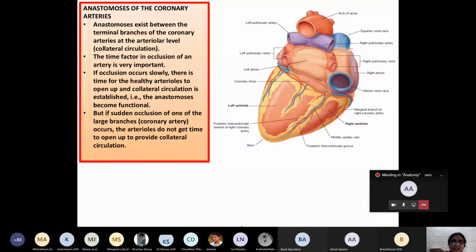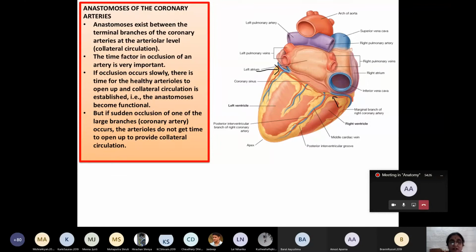Now what happens, as you can see here, these coronary arteries, the right and left coronary arteries and their branches: the anastomosis of these branches takes place at the terminal, arteriolar level, to maintain the collateral circulation. And in this case, the time factor plays the pivotal role.